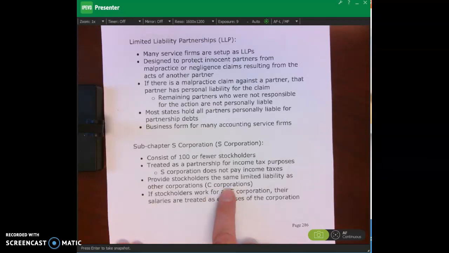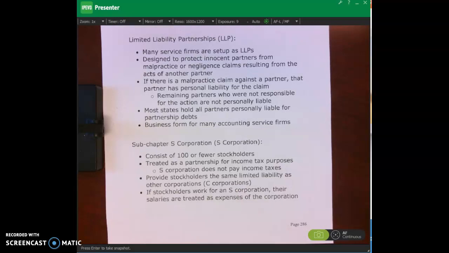Let's talk about this for C corporations right over here. So, for example, PepsiCo, a C corporation. What this basically means in terms of the limited liability for a corporation is that I own shares of stock in Pepsi. I don't know very many. I think it's maybe like 2 or 3, some shares of stock that my grandmother gave me a long time ago, and I just never sold them. So I've just held on to them for a long time.